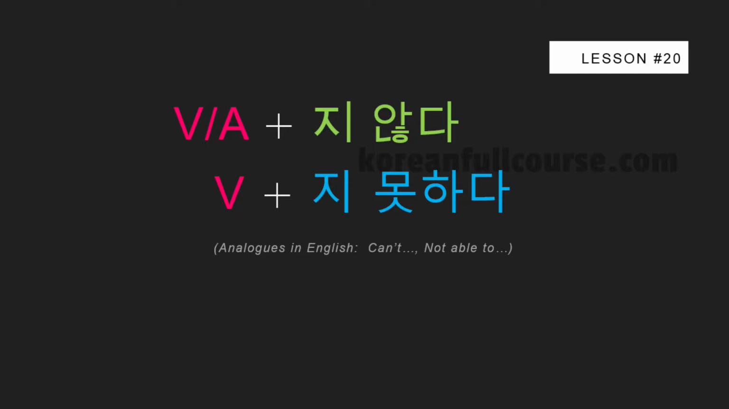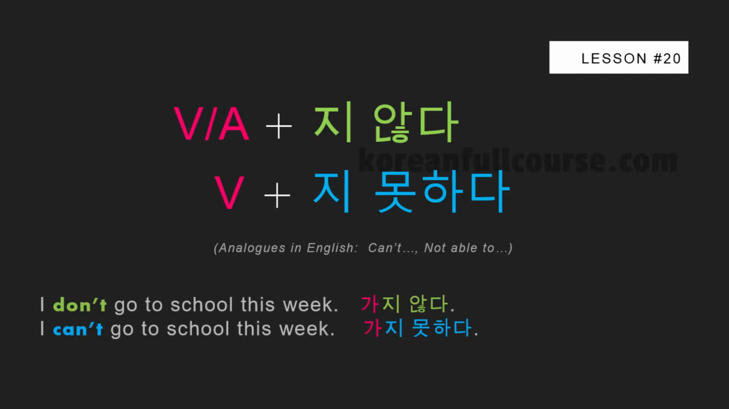Some people don't know the difference between these two grammatical constructions. Take a look at these examples. The first sentence says, I don't go to school this week. 가지 않다. The second sentence says, I can't go to school this week. 가지 못하다. Do you see the difference?